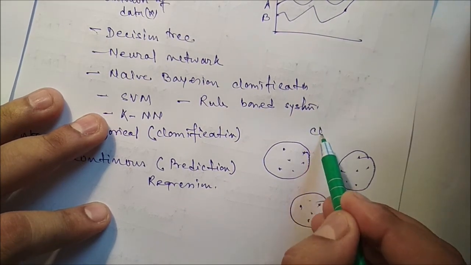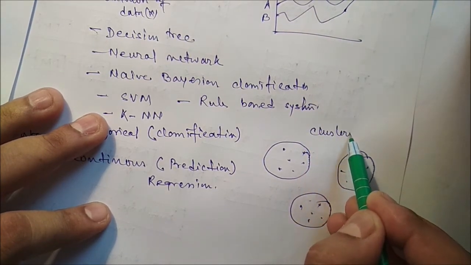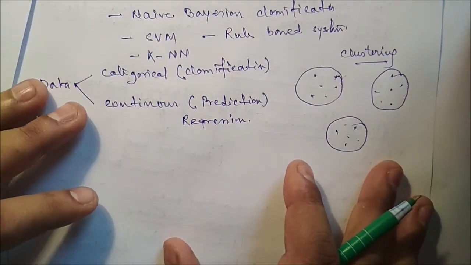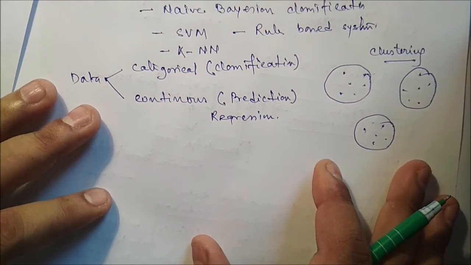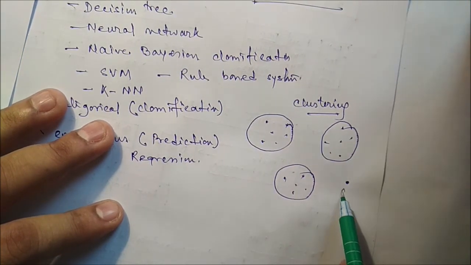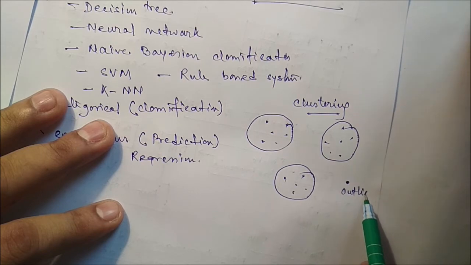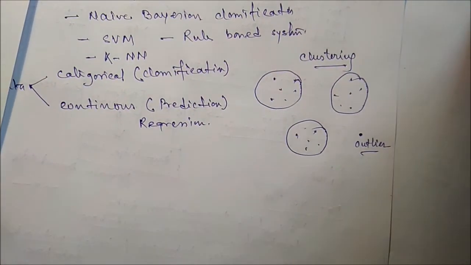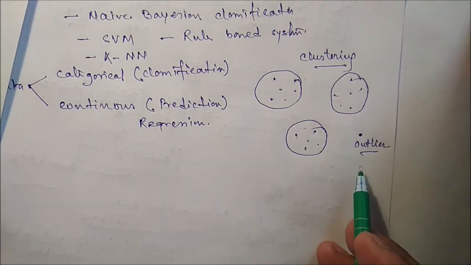Similarly, another is outlier analysis. Any data which is far away from the rest of the data is an outlier. Outlier analysis is another data mining technique through which we can identify outliers.